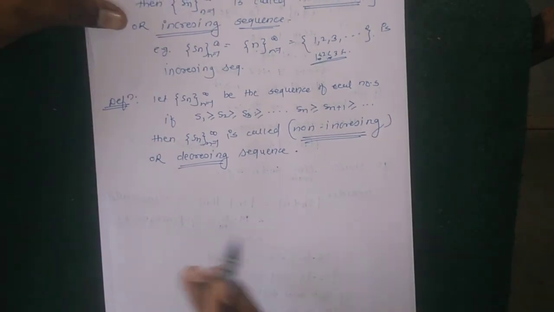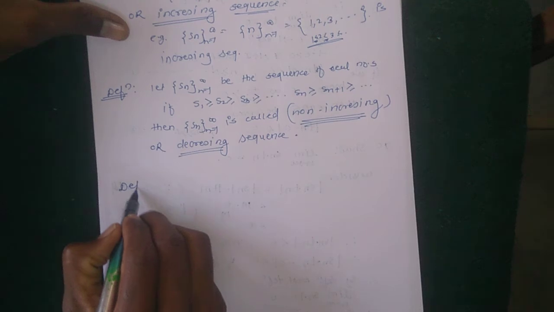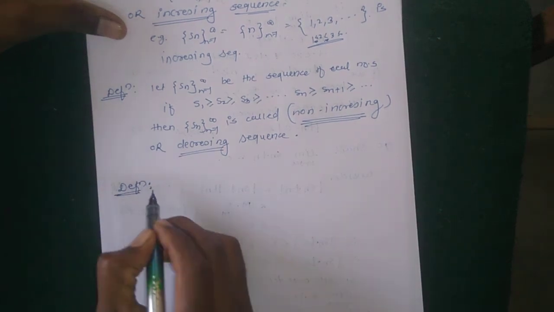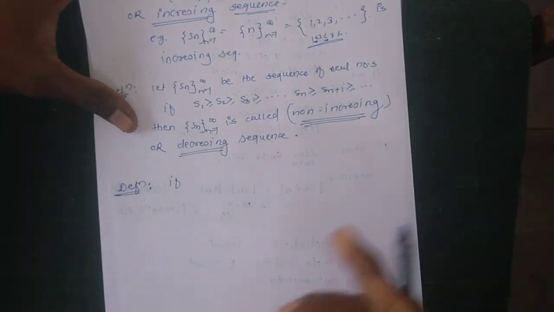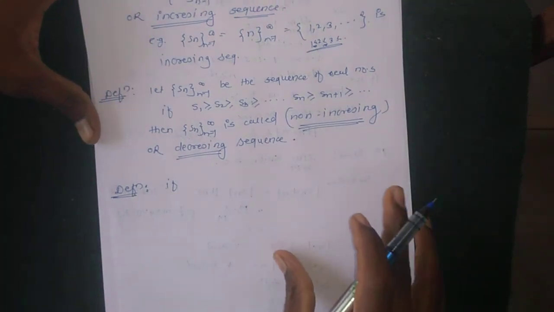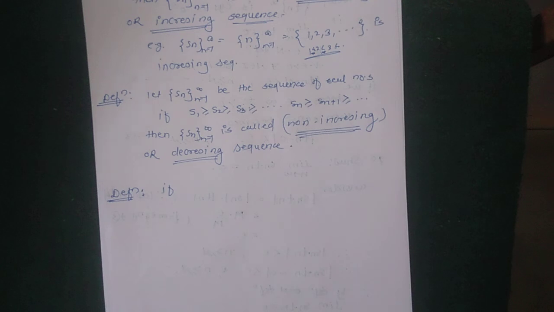Then the next definition is the monotone sequence. Every increasing or decreasing sequence is a monotone sequence.